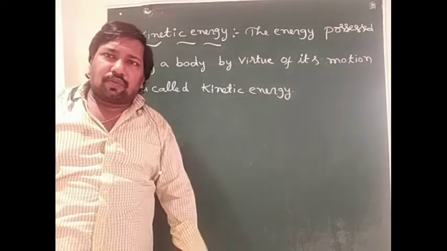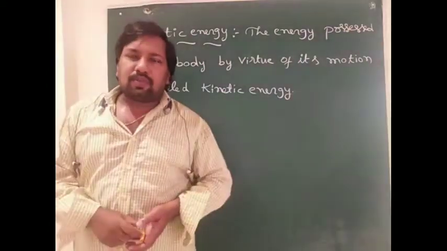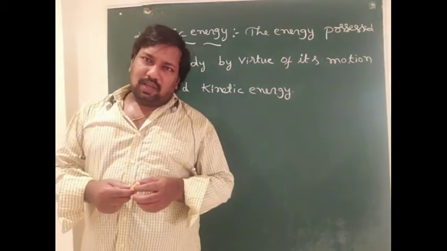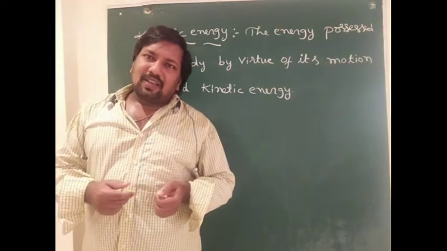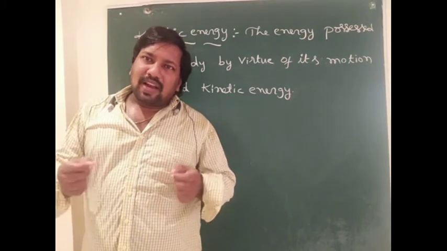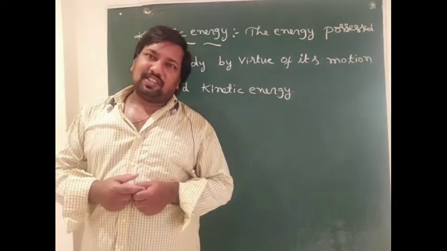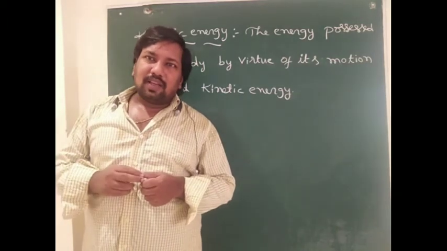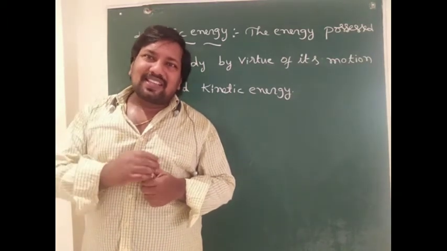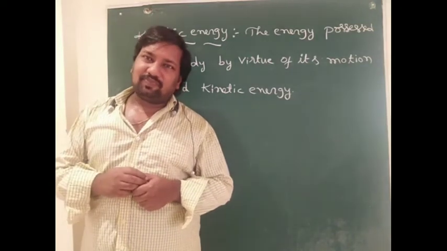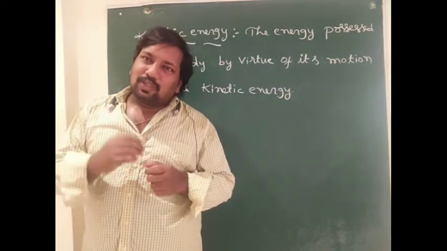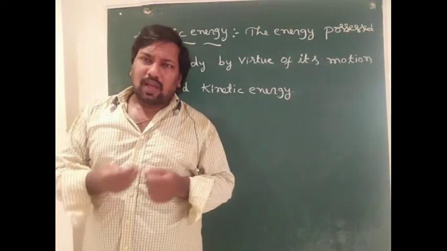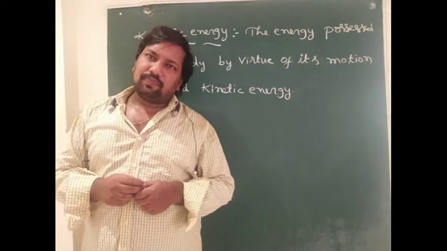What are the examples of kinetic energy? Many examples are there. First example, when a bullet is fired from a gun, the bullet has kinetic energy. Second, wind that is blowing possesses kinetic energy. Water flowing in a river also has kinetic energy.